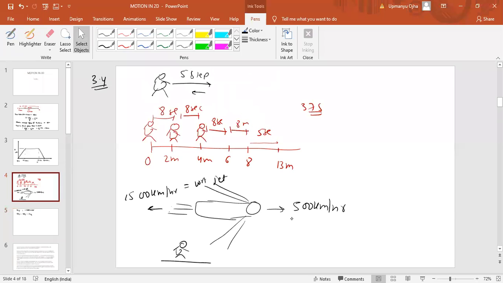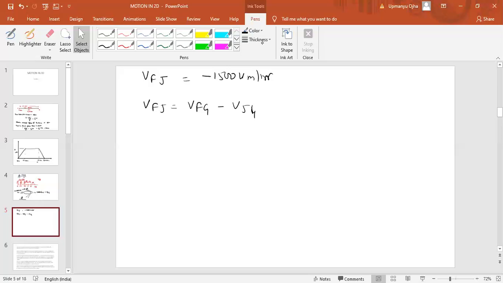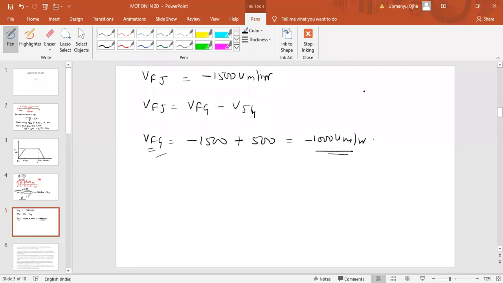Now this jet is moving with the speed of 500 km per hour, so velocity of jet with respect to ground is plus 500 km per hour. Therefore, the velocity of fuel with respect to ground will be equal to minus 1500 plus 500, means minus 1000 km per hour. So that is the speed of the fuel with respect to ground. That is what we have to find in this problem.